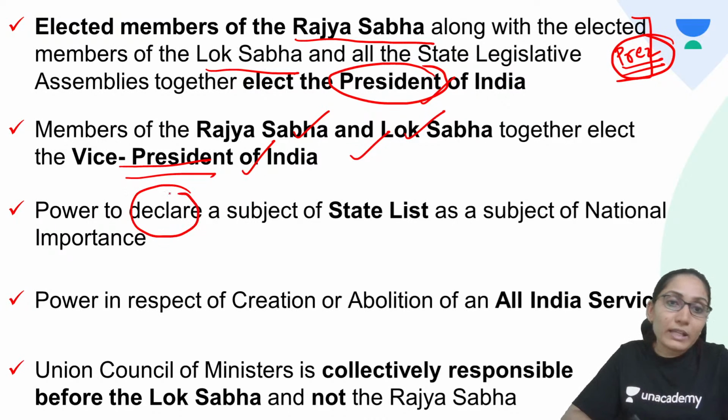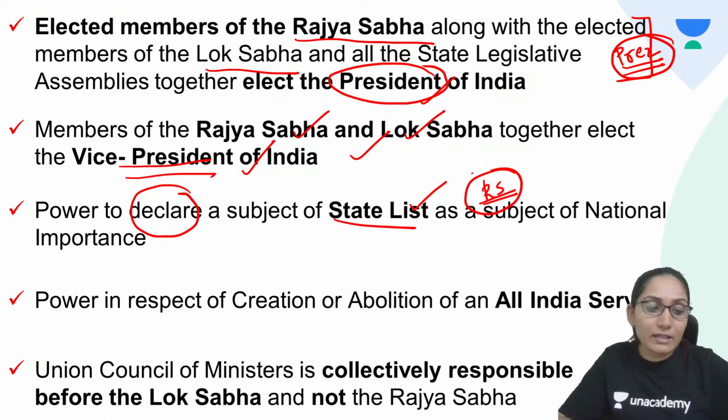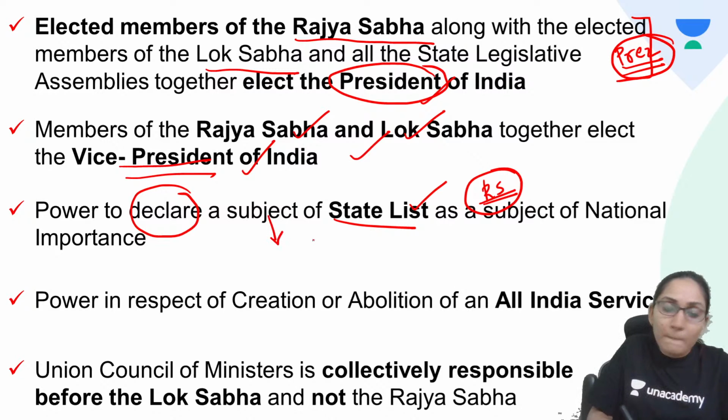Now, the power to declare a subject of state list as a subject of national importance lies with Rajya Sabha. This is because Rajya Sabha is representing the states. It's a council of states. So, as you know, we have three lists in the constitution. One is the union list. Second is the state list. Third one is the concurrent list.